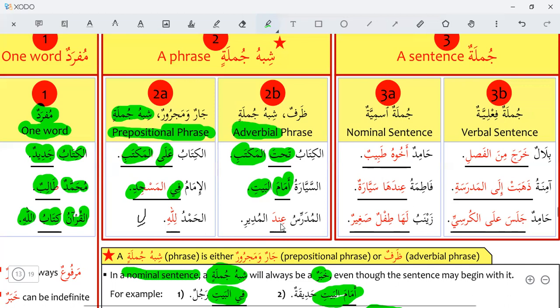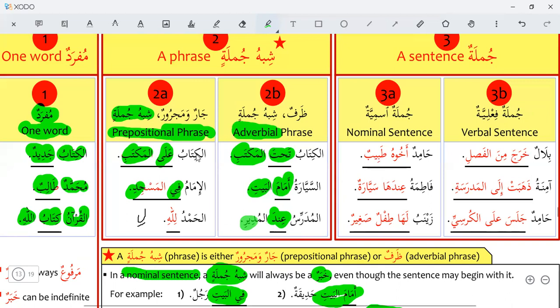Al-mudarrisu indal mudiri, the teacher is with the headmaster. The teacher is with the headmaster. With is an adverb. So it is mudaf. Al-mudir will be mudaf ilayh. Al-mudarrisu indal mudiri, the teacher is with the headmaster.